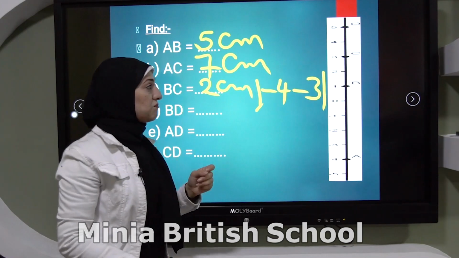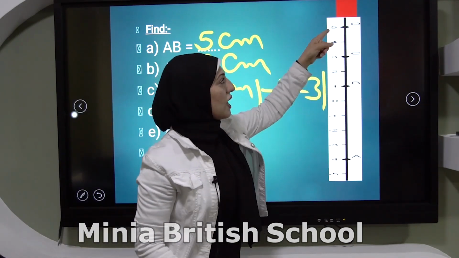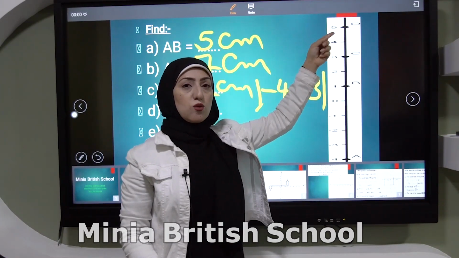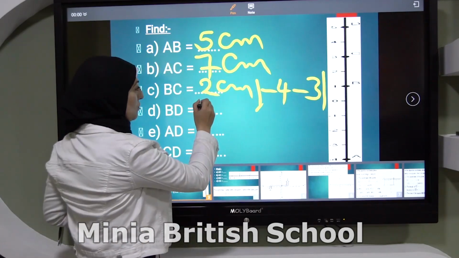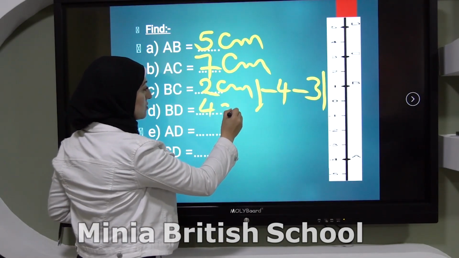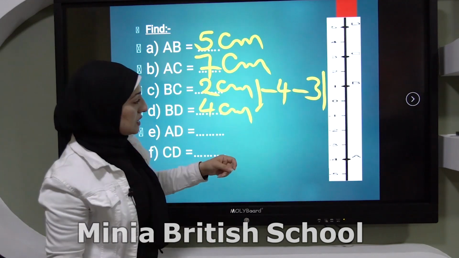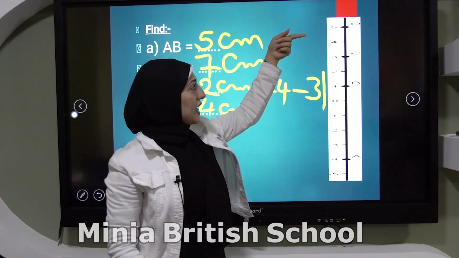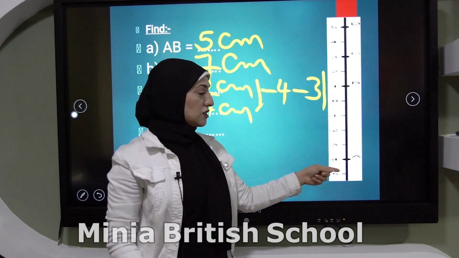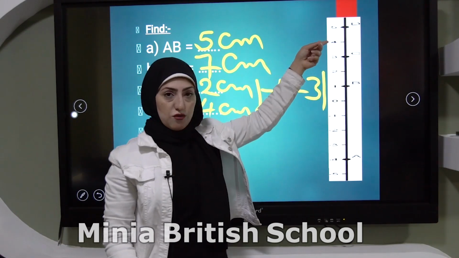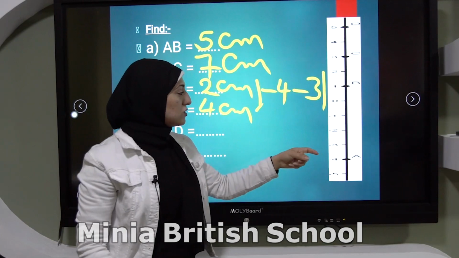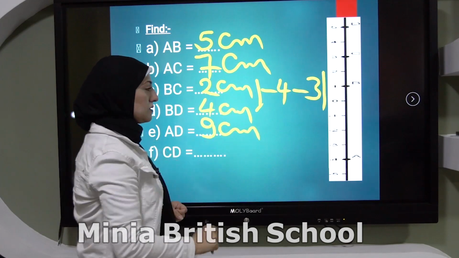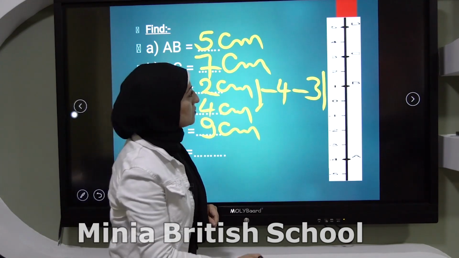Here, BD, 1 and 5. So it will be the absolute value of 1 minus 5, or 5 minus 1. It will be 4 centimeters. AD, A, -4 and D, 5. So I say 5 minus -4, or -4 minus 5, the absolute value of it. So it will be 9 centimeters.